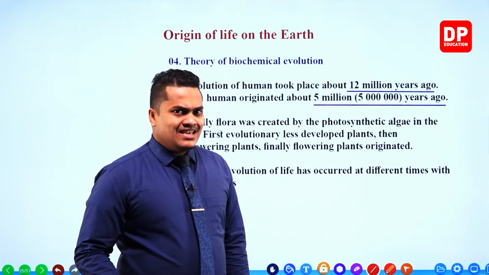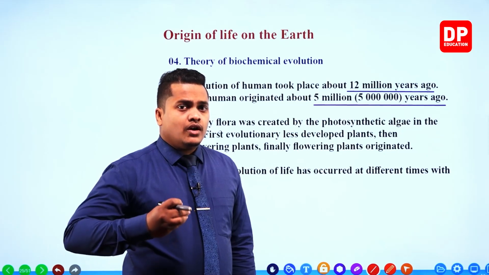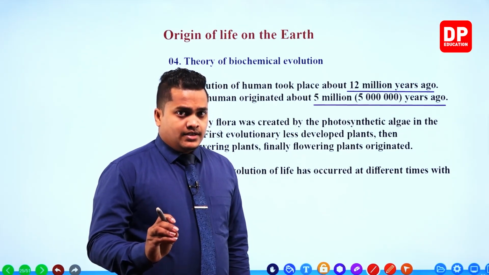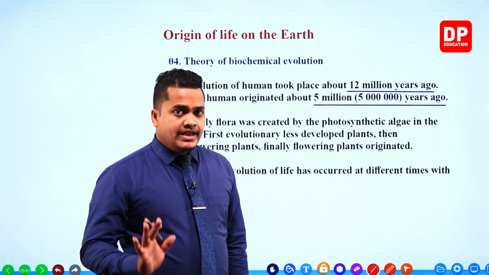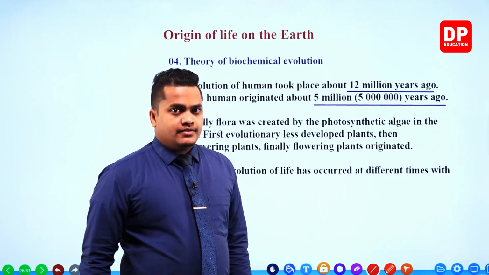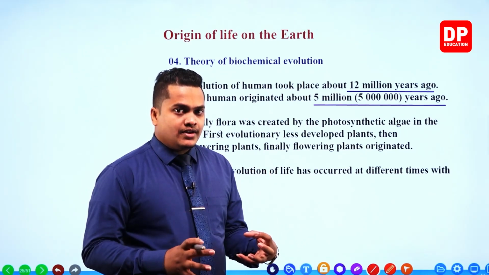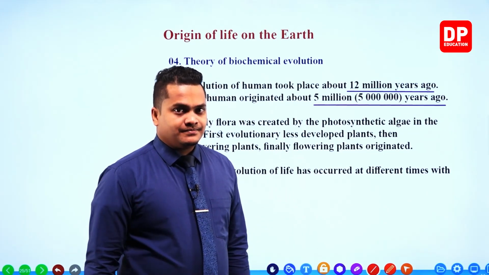So as you can see here, the process of evolution, the process of originating life on the earth, the creation of different organisms, was mainly because of different changes that happened to the starting cell or the pre-cell.